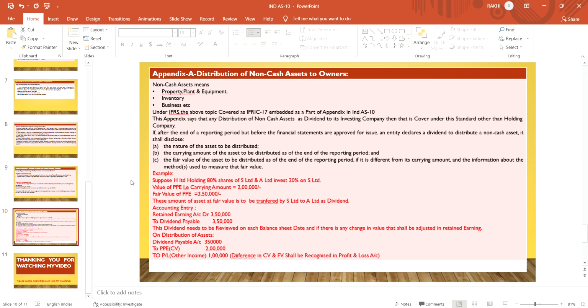At the time of distribution of the asset, they will debit the dividend payable at fair value, that is 3,50,000, and credit the PPE at carrying value, that is 2 lakhs, and the balance amount 1,50,000 is to be transferred to profit and loss as other income. So the difference between carrying value and fair value is to be recognized in PL.